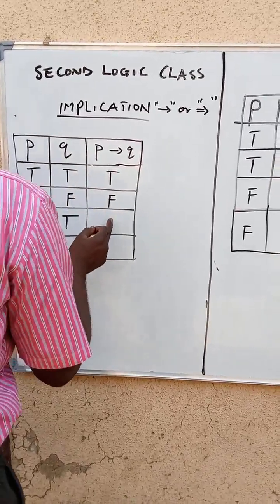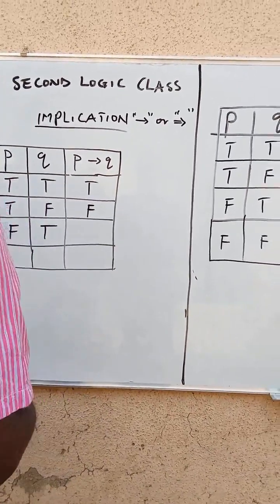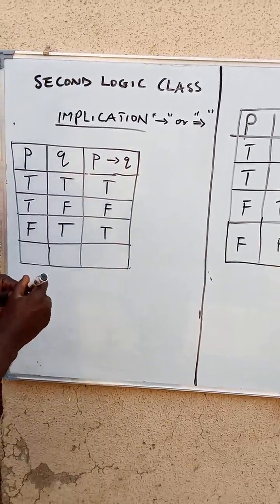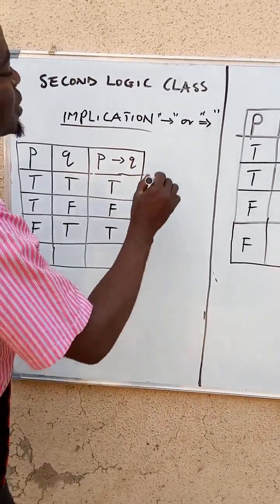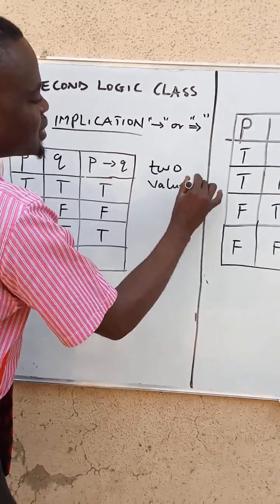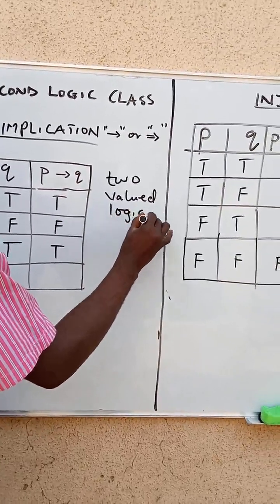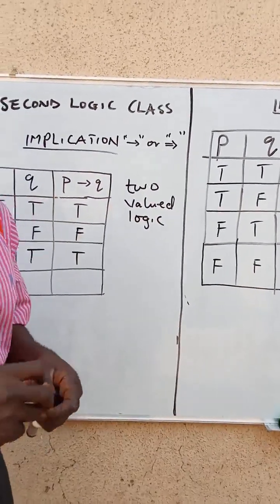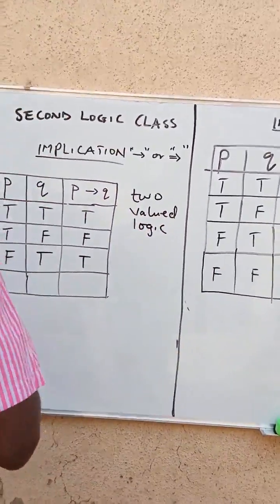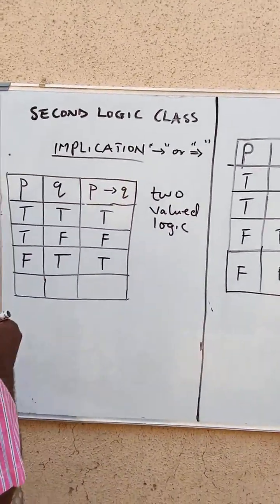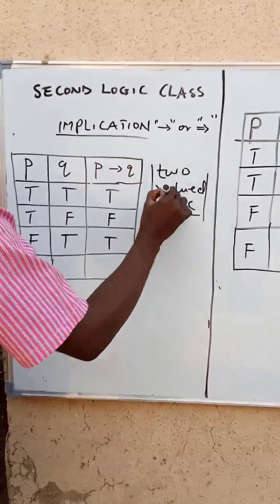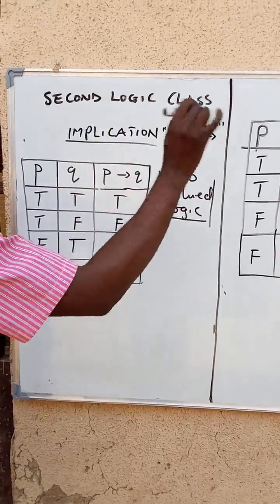So in this area, it's true, because this area is using what we call two-valued logic. Two-valued logic is what we use here, right? So now in this area is what we call the law of excluded middle.